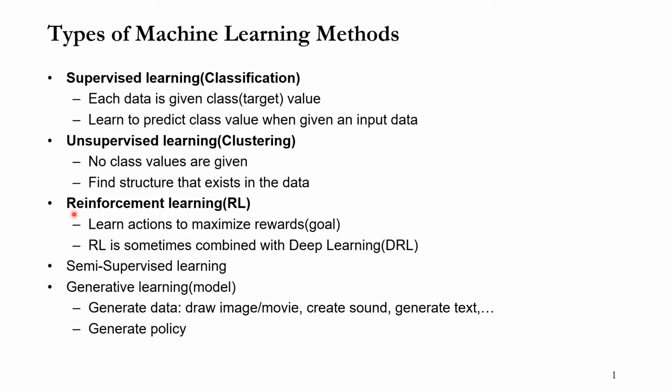The third category is reinforcement learning. We don't cover it here. Reinforcement learning is a little different from supervised or unsupervised learning. Suppose you have a goal, and the purpose of reinforcement learning is to find the optimal sequence of actions to achieve the goal. That's the goal of reinforcement learning.